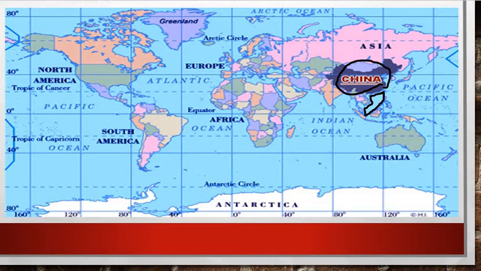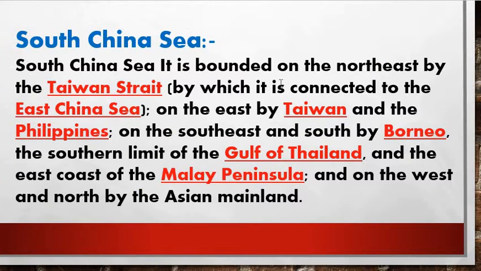So now we will move to the integrities of the South China Sea. So what is actually the South China Sea? Today we are going to see about it.